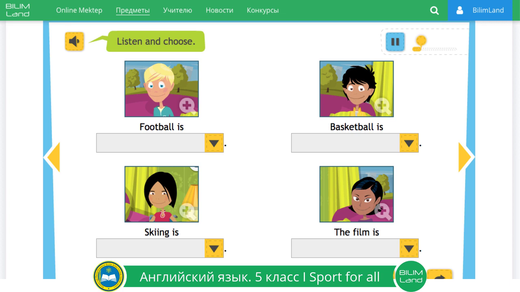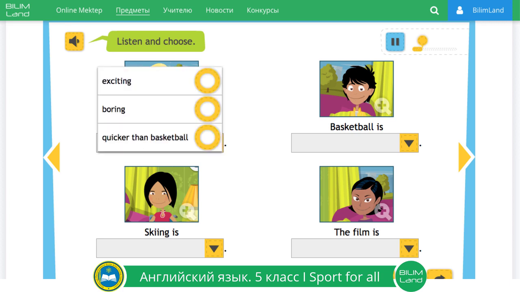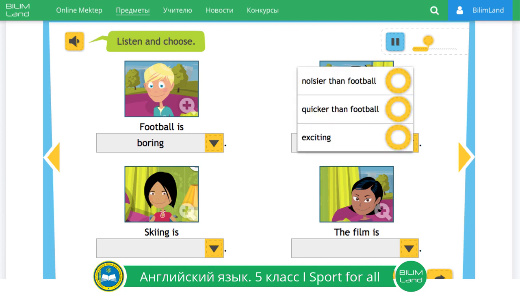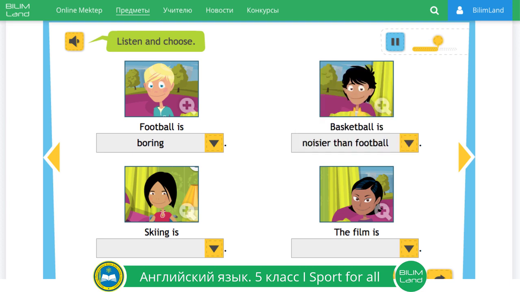Let's watch another sport. I don't like football. It's boring. Which sport do you want to watch? Look, there's basketball. That's an exciting sport. It's quicker. I don't agree. It's easier to play than football, and it isn't quiet. The fans are noisier. I don't like basketball. It's not exciting.